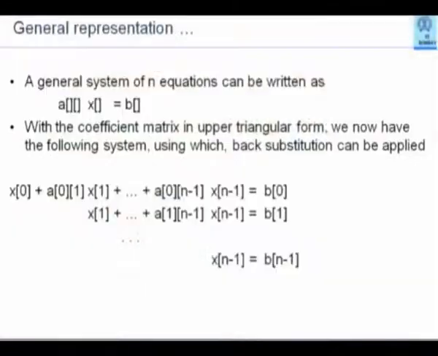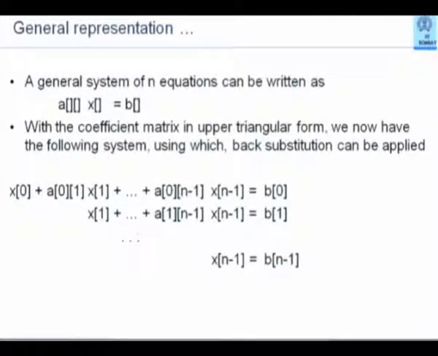So every time what you have to do: A, first of all get that element to be 1. B, calculate the multiplying factor by which you have to multiply this row to get a 0 here, a 0 here, a 0 here. That means you have to have an iteration over all the remaining rows for this row. And within each iteration, every element of that row will have to be appropriately multiplied by the values and subtracted from it. Having seen this, the program would be easy to understand.